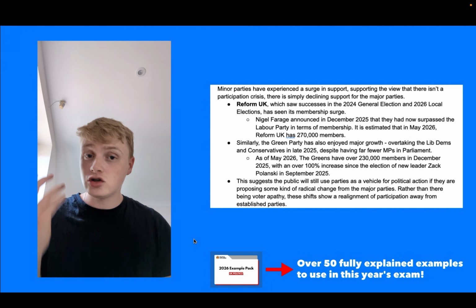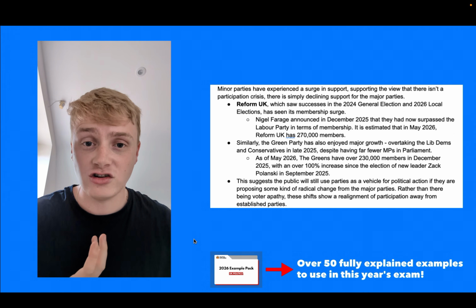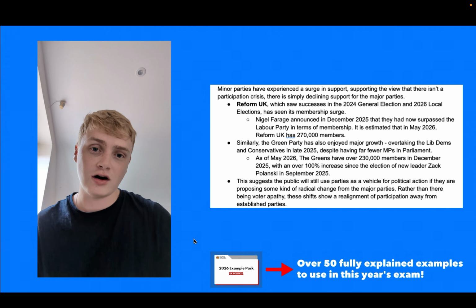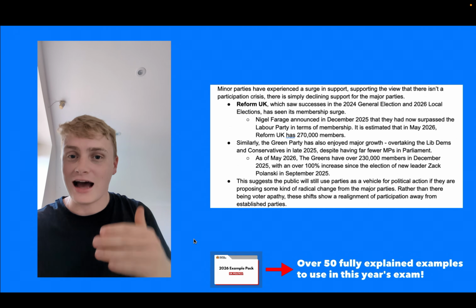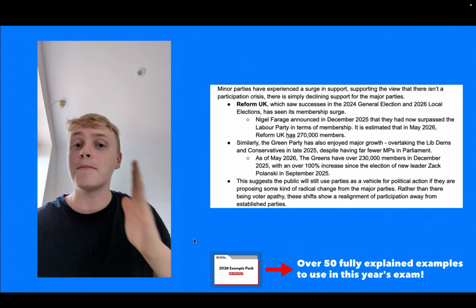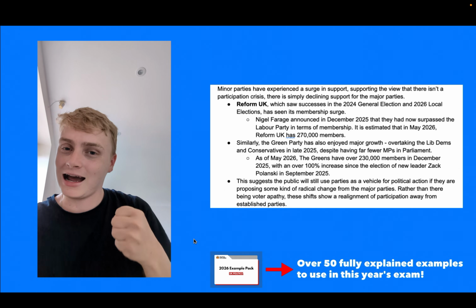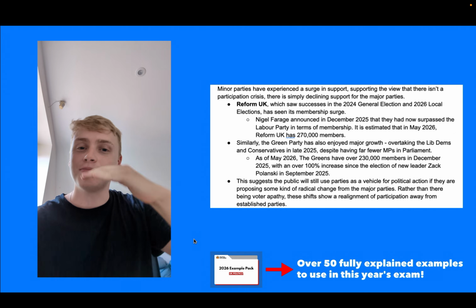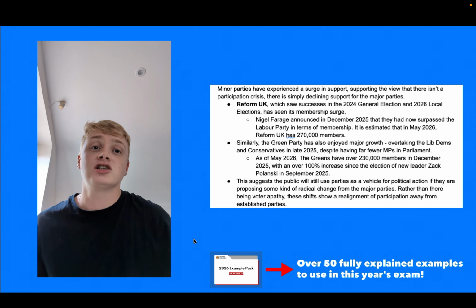And you can use this in two key ways. First of all, in relation to an essay on the participation crisis. You can use it as really good evidence that there isn't a participation crisis in British politics, because there's still significant participation and support for these minor parties. Yes, there's decreased membership for the major parties, but people are still engaged in politics and political parties when they feel they can make a real change or make a difference, which these minor parties arguably offer, by offering something different to Labour and the Conservative parties.